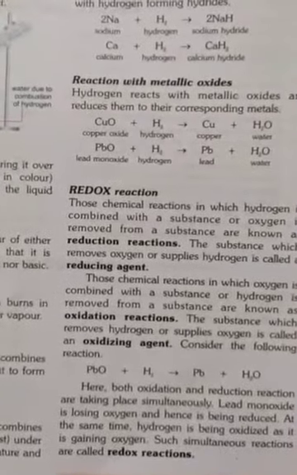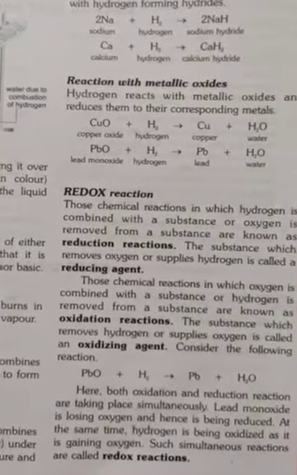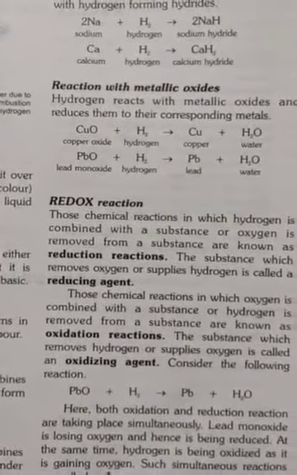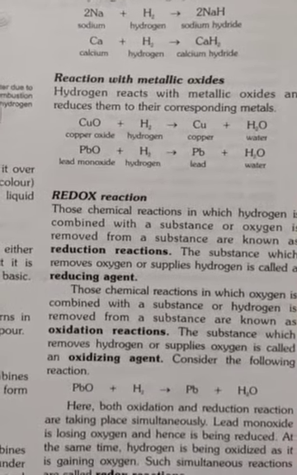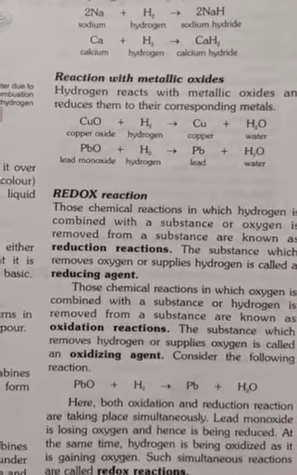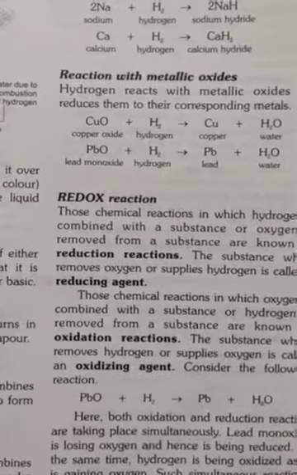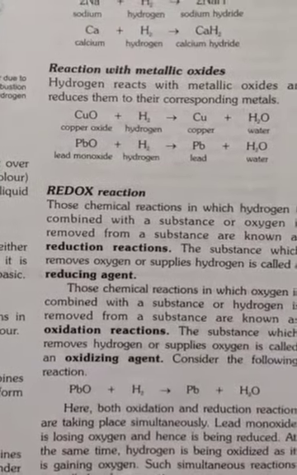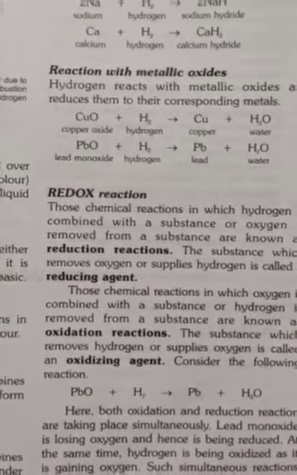Now let us see what is a redox reaction. What is a redox reaction and what are reducing and oxidizing agents? The chemical reaction in which hydrogen is combined with a substance or oxygen is removed from that substance is known as a reduction reaction. Why is it known as a reduction reaction?